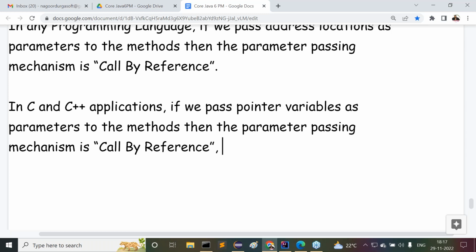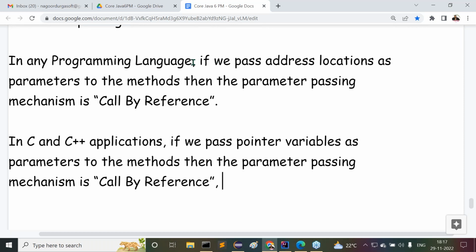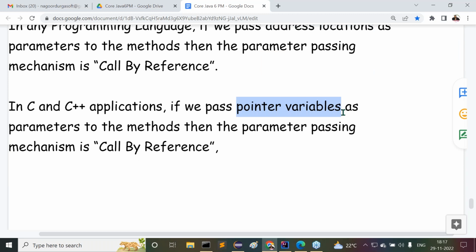How, sir? How can you say it's a call by reference? What is a call by reference actually? In any programming language, if you pass address locations as parameters to the methods. Now what I'm telling is, in C and C++, if we pass pointer variables as parameters to the methods, then the parameter passing mechanism is called by reference.